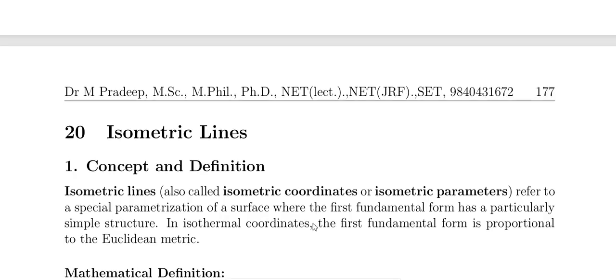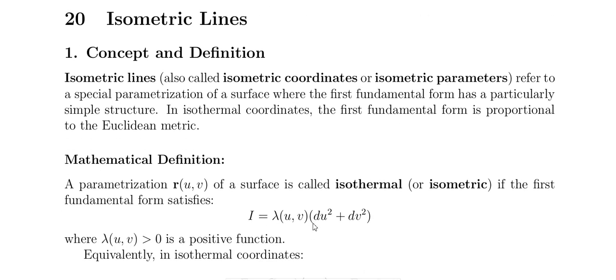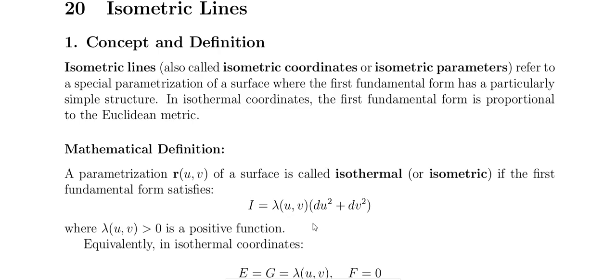The next one is isometric lines. The isometric lines are called the isothermal coordinates or isothermal parameters, which refer to a special parameterization of the surface where the first fundamental form has a particularly simple structure. In isothermal coordinates, the first fundamental form is proportional to the Euclidean metric.